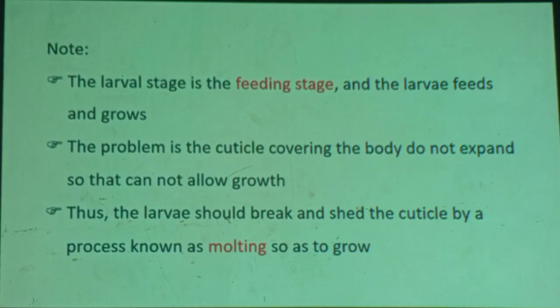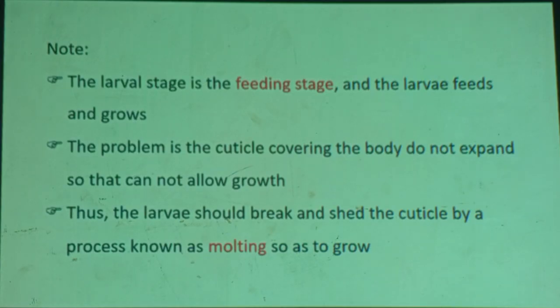Growth occurs after breaking the cuticle. Then the cuticle is reformed. When that stage of larva is going to grow into a bigger one, again the newly formed cuticle must break down by producing the ecdysone hormone. Therefore, you see, it's continuous. This breaking and removing of the cuticle is known as molting. During the larval stage, the larva may undergo several molts: molt number one, number two.